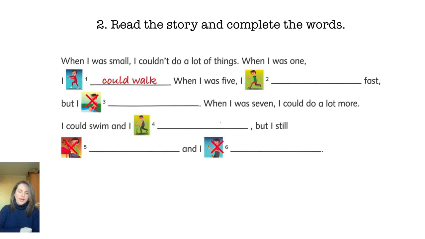All right, we have a small story here in past simple talking about what a child could do in the past. Please look at the pictures and try to complete this story with verbs you know and could or couldn't, okay? Please pause the webinar now and please complete the exercises.